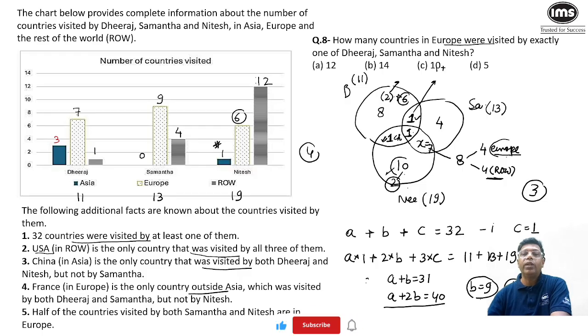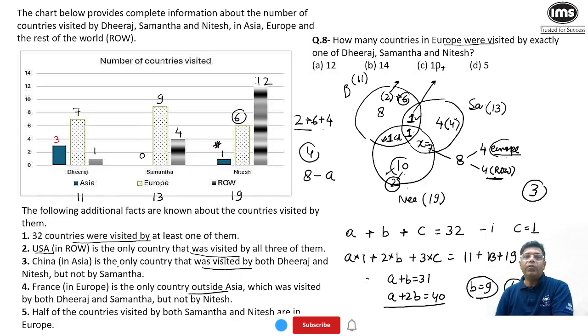So I think Dheeraj is going to 6 European countries, Nitesh 2 European countries, and what about Samantha? Samantha is visiting 9 European countries. Out of that, 1 is this, right? And 4 is this. So 4 and 5 she is going over here, and the total is 9. So all 4 countries will be counted. So now if you add up these values, that will become 2 by Nitesh, 6 by Dheeraj, and 4 by Samantha. So this value will become 12. So for question number 8, answer A is correct.